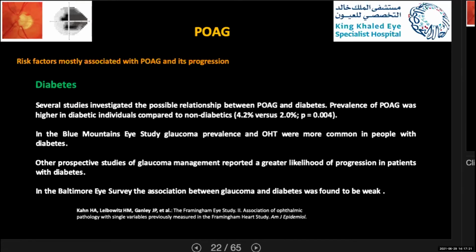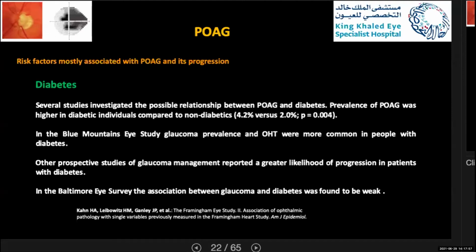In the Blue Mountain Eye Study, they found that glaucoma prevalence and ocular hypertension were more common in people with diabetes. Another prospective study of glaucoma management reported a greater likelihood of progression in patients with diabetes, as mentioned by Khani et al. in their study about diabetes as a risk factor.